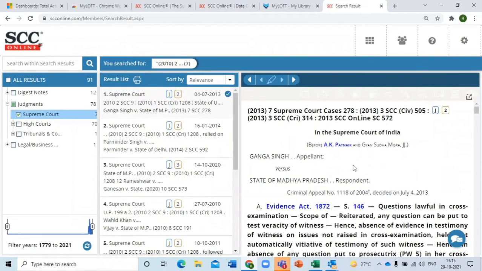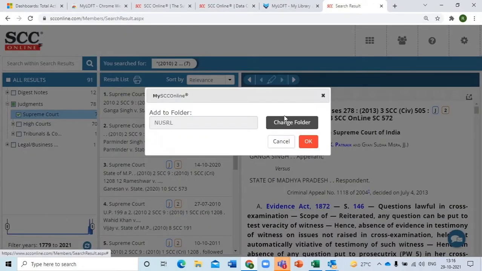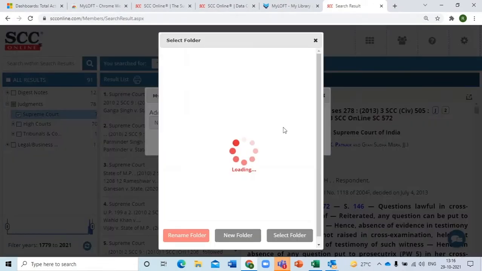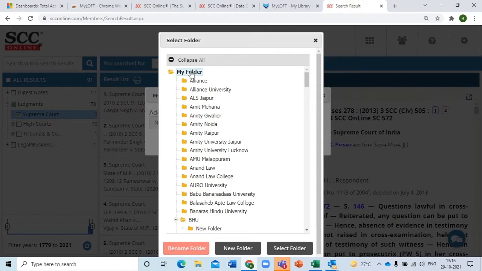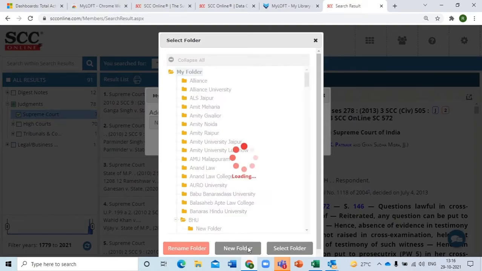And now let's take the first judgment and save that judgment. There's an option over here called add to my SEC Online folder. You click on that. It'll ask what the college name is. So you change the name to whatever folder name you want. So Government Mizoram Law College.